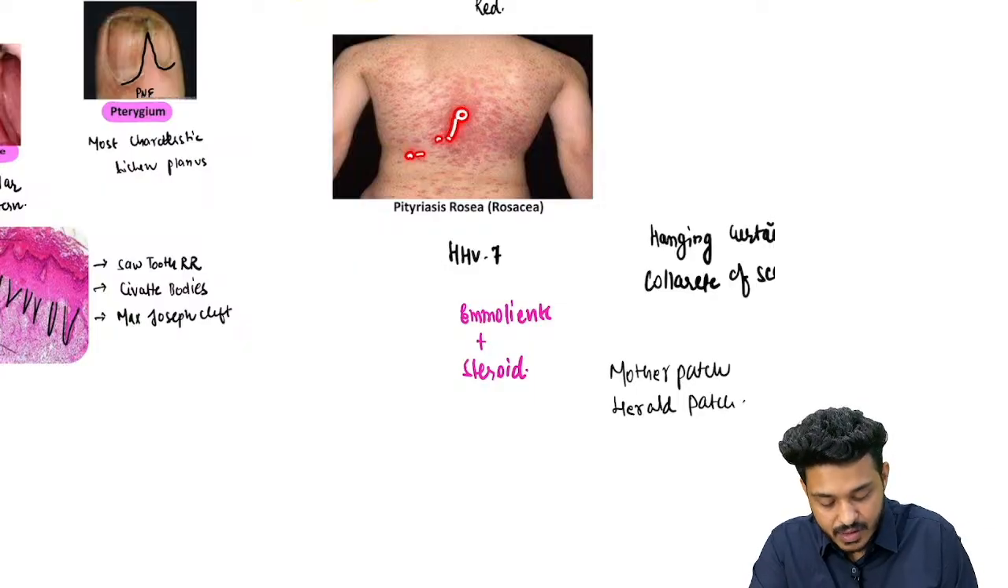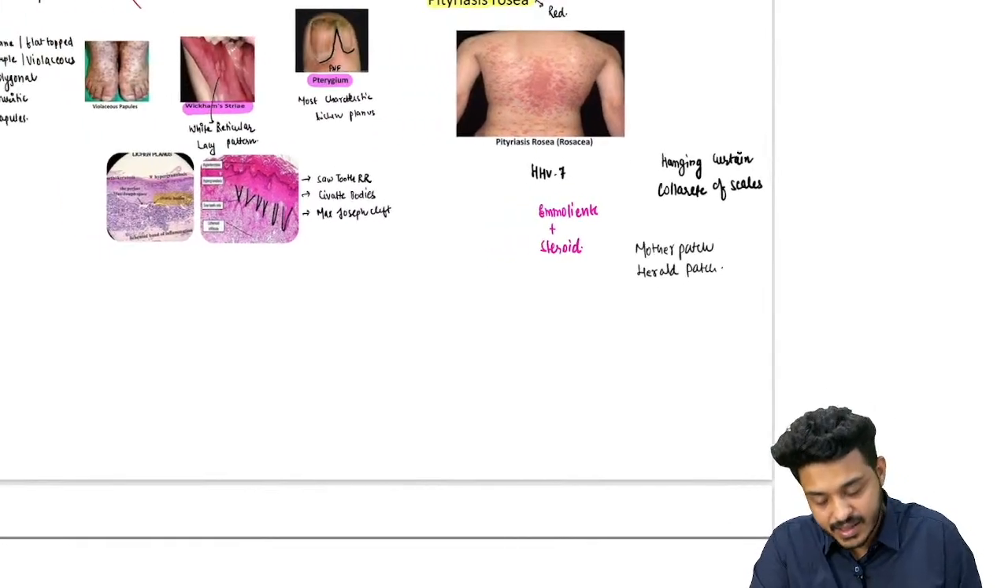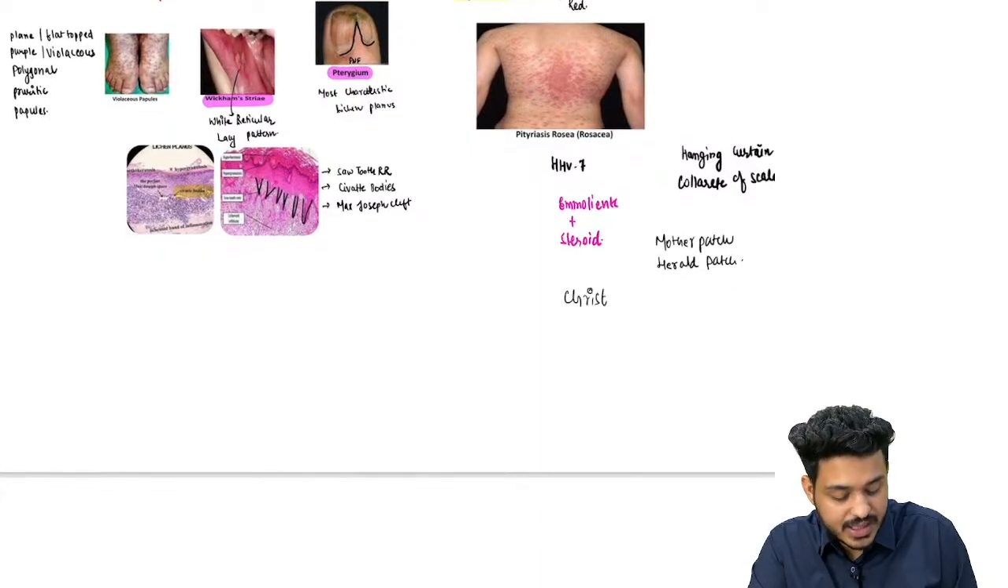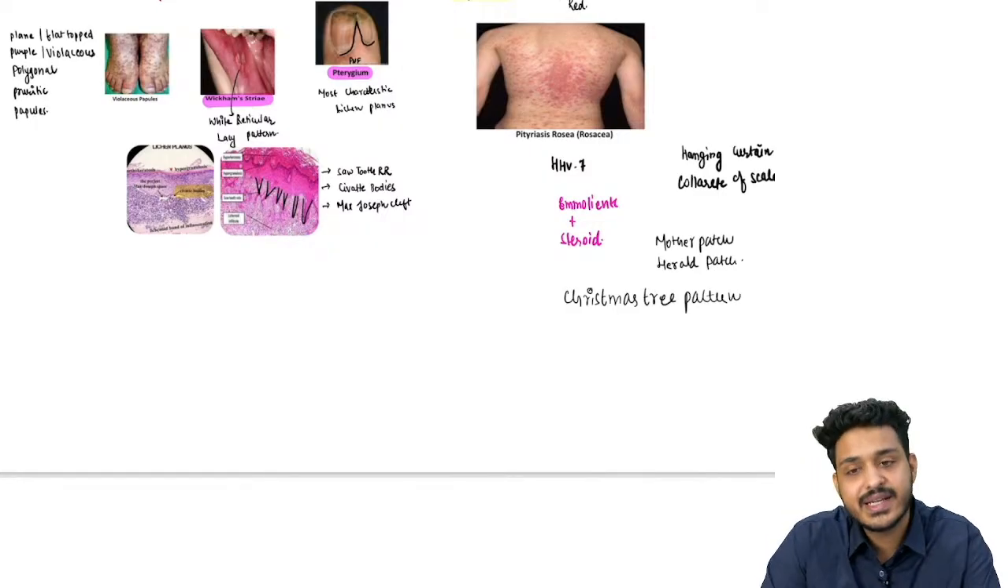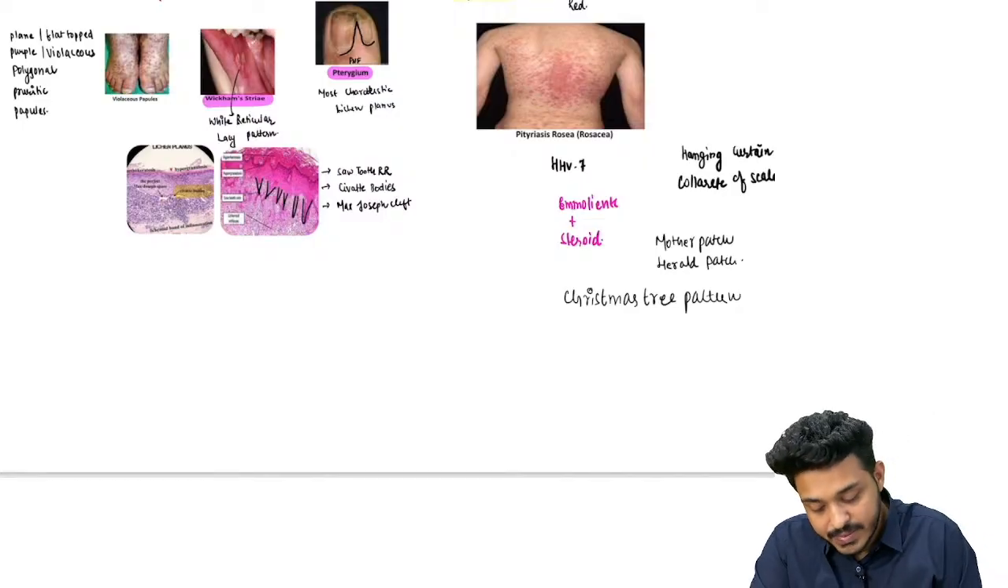Then you will be having lesions in a pattern of a Christmas tree, right? So this type of pattern you will be finding. Other lesions are going to be seen in the Christmas tree pattern or fir tree pattern. What are the differentiating features? Here you will be having scaling.